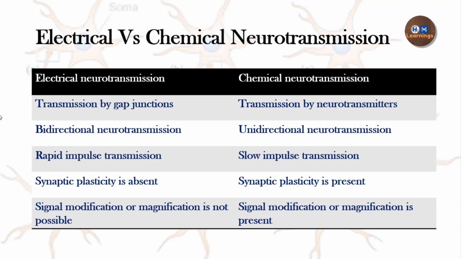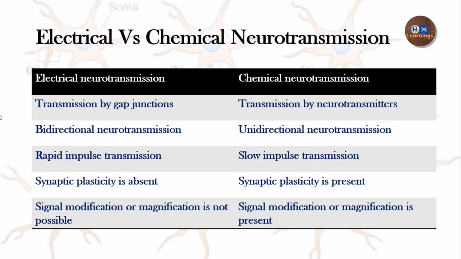Another thing is signal modification, which means that the strength of the signal can be modified only in chemical neurotransmission, because electrical transmission doesn't have anything to do. It is a very simple process. It can't be regulated, it can't be changed. But in chemical neurotransmission, there are so many steps at which we can actually regulate the neurotransmission.